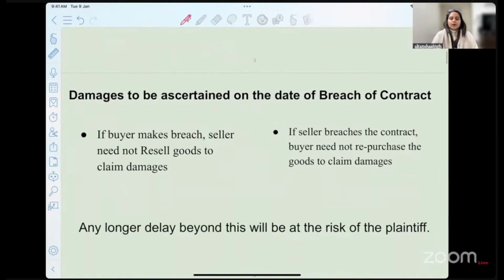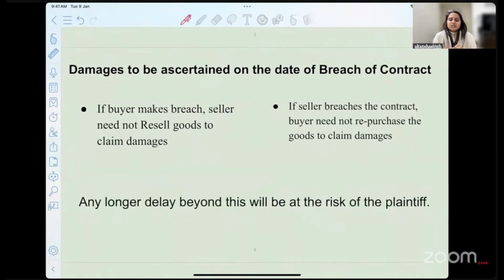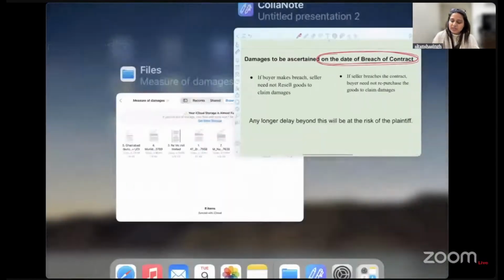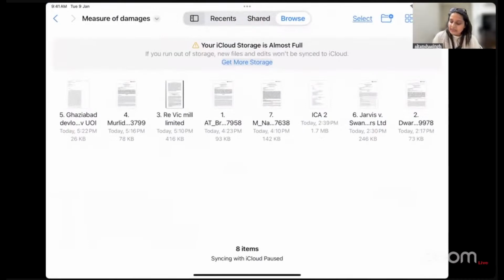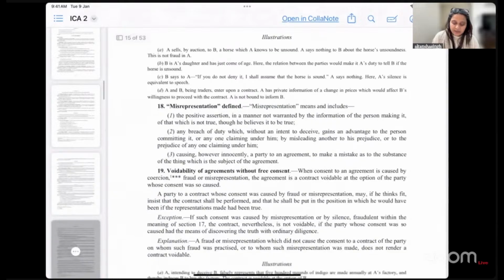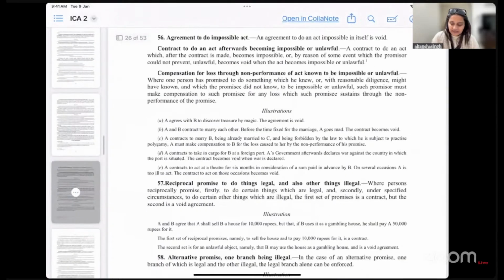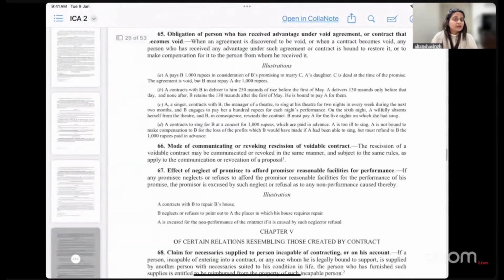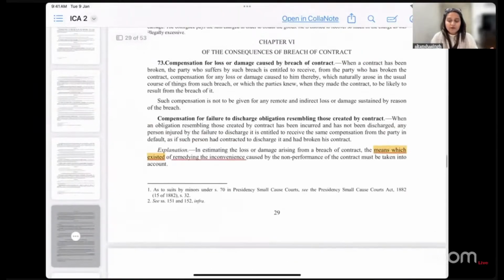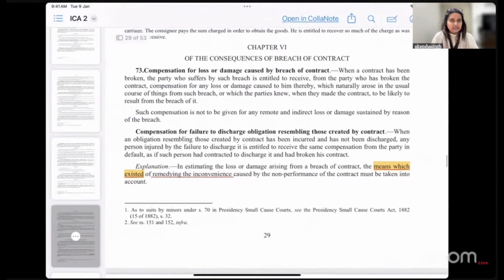Okay. Now, what have we written? That damages are to be assessed on what date? On the date of breach of contract. Okay. So now that we are moving ahead, I would just take you to section 73 again, in case you have forgotten or you do not remember from yesterday's class. What is there present in section 73? It talks about consequences of the breach of contract that we discussed yesterday, right?